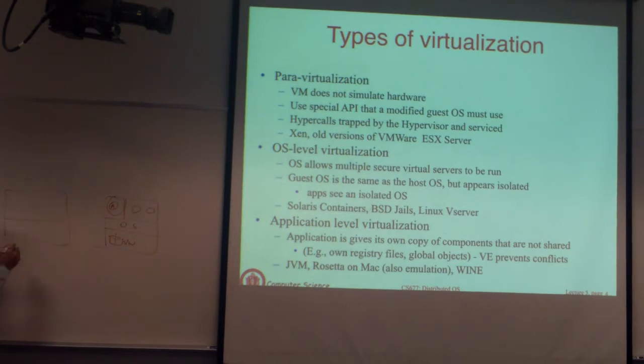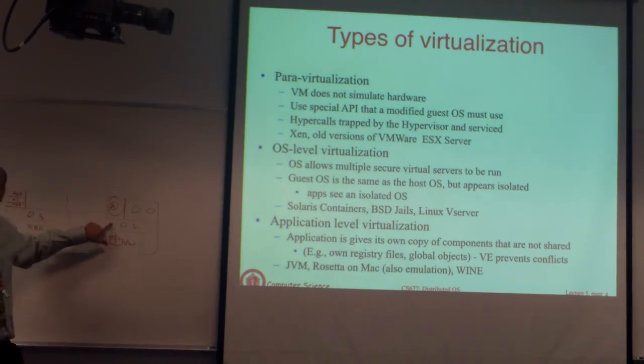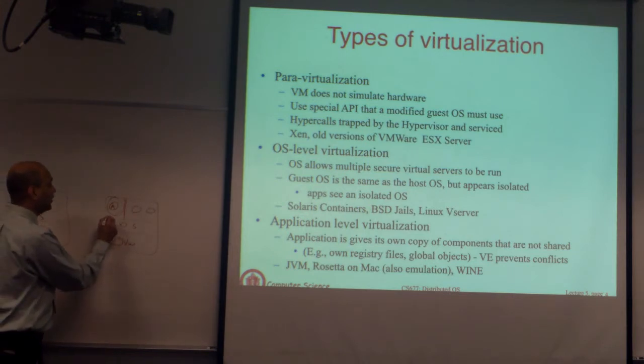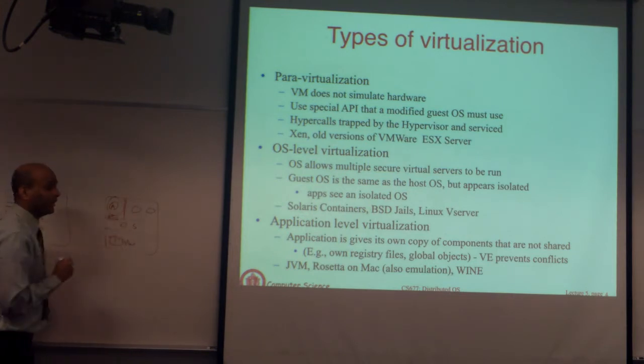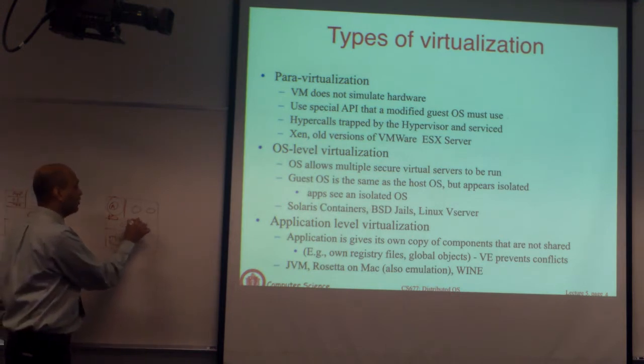In native virtualization, let's say x86, you have a virtual machine that runs, let's do the simple case. You have an OS running. There is a virtual machine that provides another x86. There's another real copy of the OS and apps. So there's a host operating system and a distinct operating system. This could be Linux, that could be Windows, one could be Mac, another could be Windows. So there are two copies of this. Here there's only one OS. All it is doing is, inside this container, you can say this should look like a 2.x version of the OS, or this should look like a 3.x version of the OS.